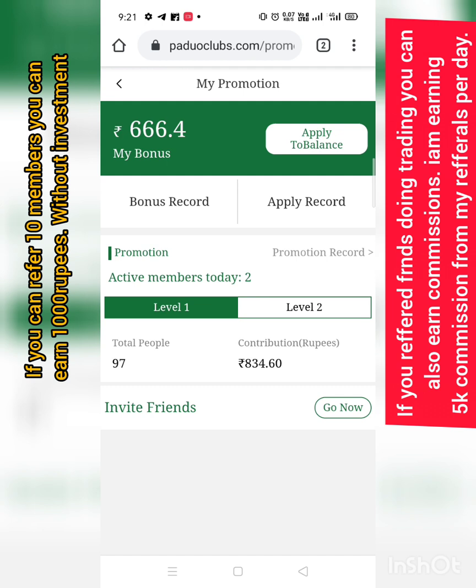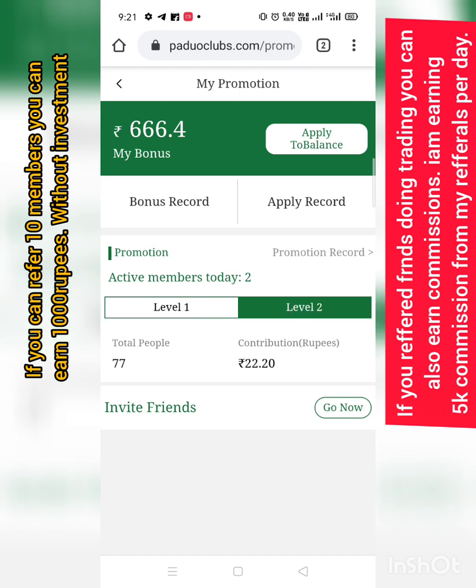If you are level 2, it means you invited a friend, and your friend invited someone. If a level 2 person places an order, you get 0.4% commission. Got it? 0.4% means if they trade 100 rupees, you get 40 paisa commission. If they trade 1000 rupees, you get 4 rupees.